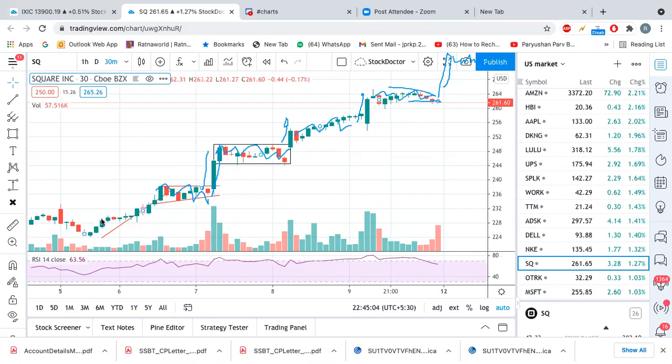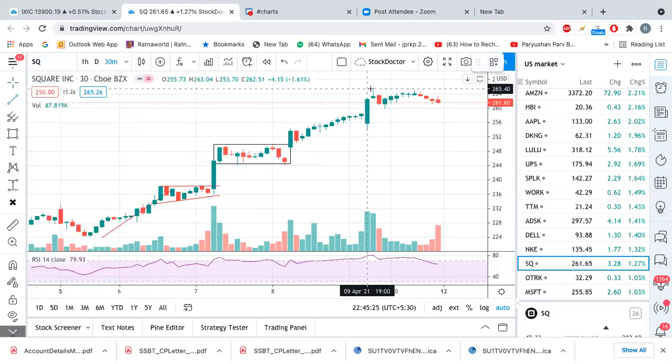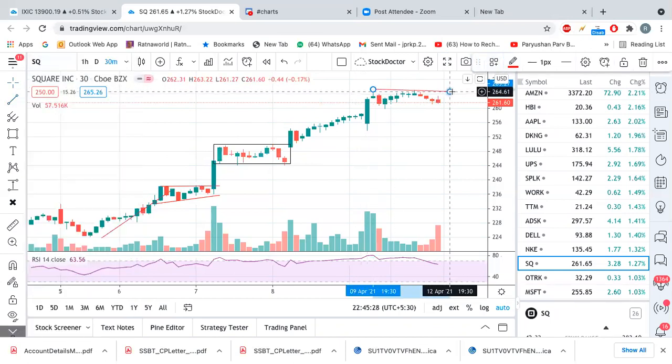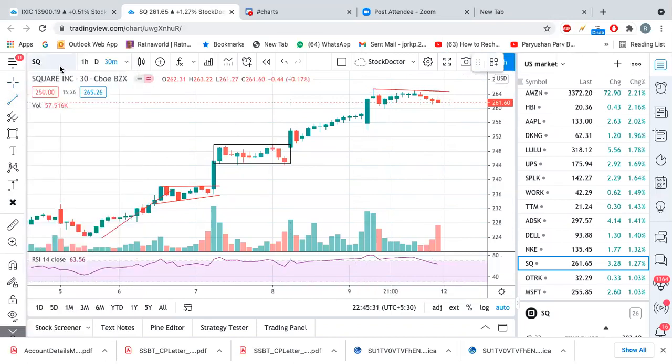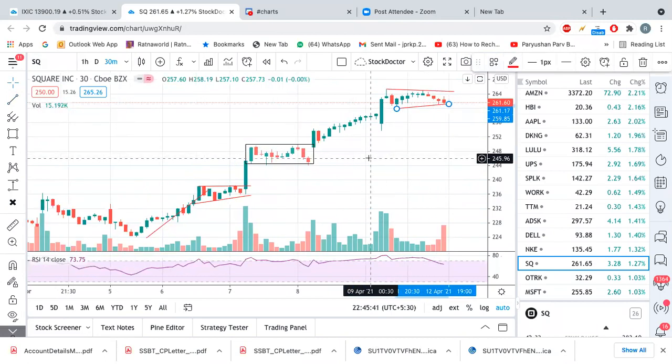So Square is a very nice example. This pattern is getting repeated, guys. Can you see? First time, second time, third time, the fourth time. If it breaks the 60 to 64 levels, then definitely it will go higher. So let's see what it says. If it breaks like this, your drawing should already be done for the stocks which you are interested in. What I am suggesting: don't trade many stocks. Trade the ones which you like and which give repetitive patterns, and then just trade on them.